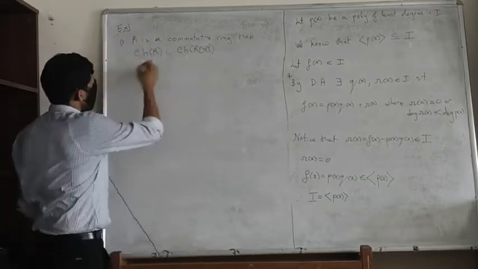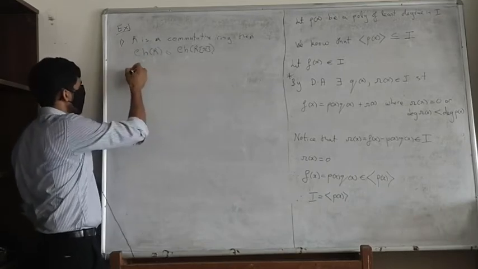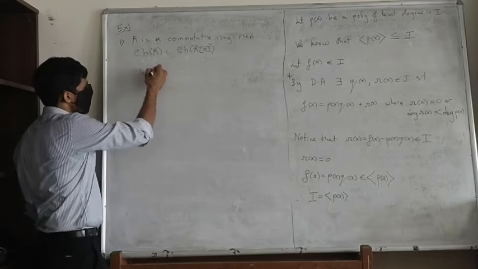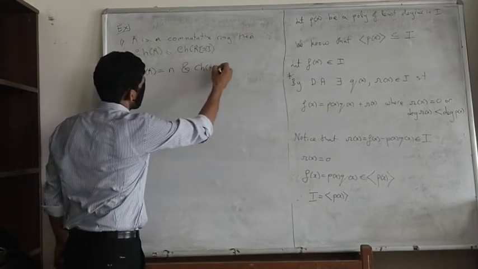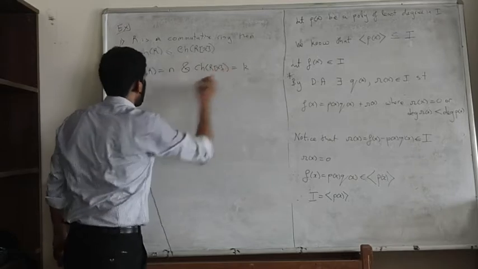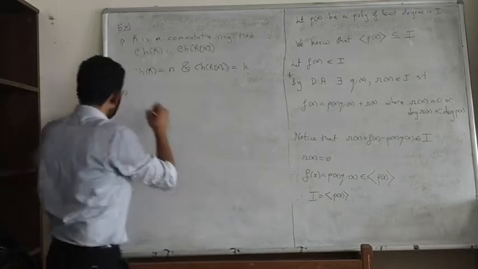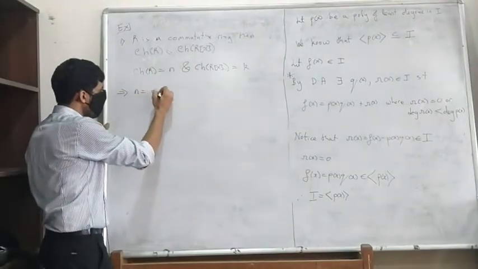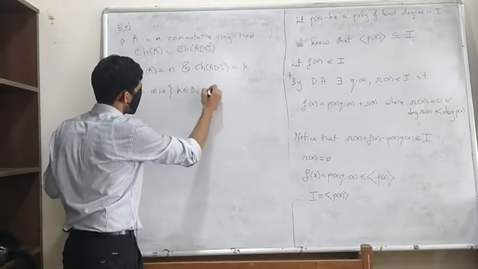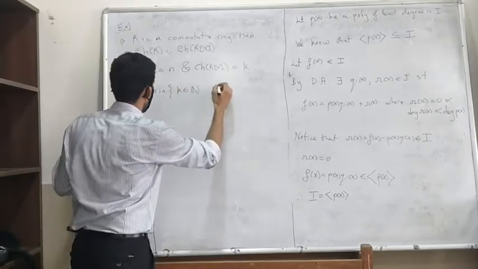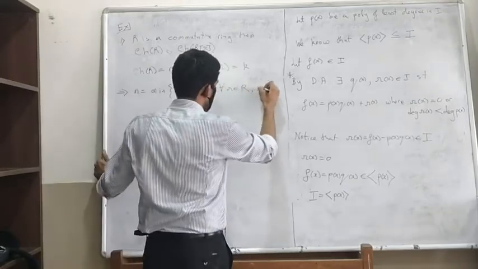Let us take this to be... I am not going to argue when the characteristic of R is 0, you should be able to do that on your own. So the characteristic of R, you should check the definition, and let's take the characteristic of R[x] to be k. Okay, what does this mean? This means that n is the minimum of all k in N such that for every r in R, n times r is 0.